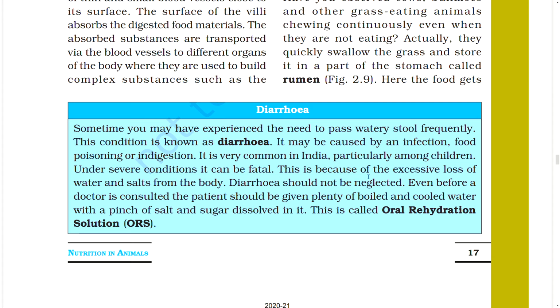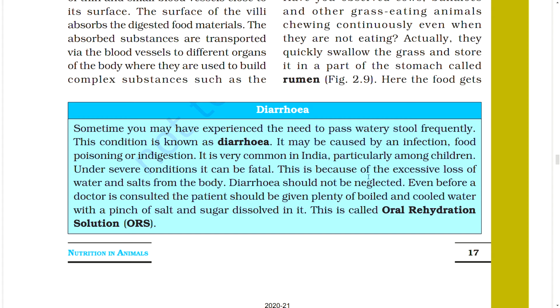Sometimes you may have experienced the need to pass watery stool frequently. This condition is known as diarrhea. It may be caused by an infection, food poisoning, or indigestion. It is very common in India, particularly among children. Under severe conditions, it can be fatal. This is because of the excessive loss of water and salt from the body.